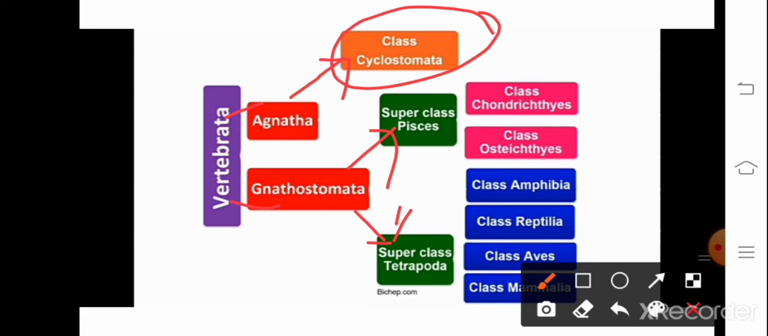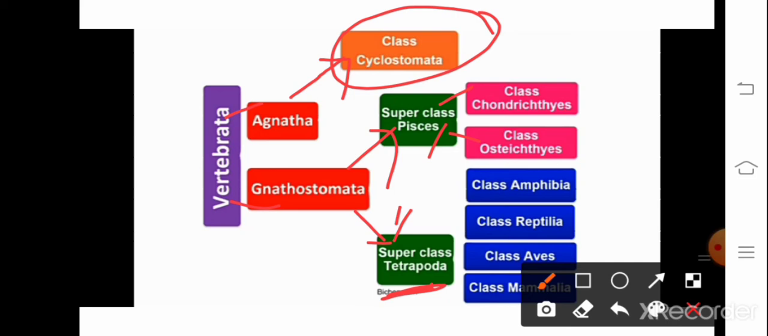This Gnathostomata has two superclasses, one is Pisces and the other Tetrapoda. Pisces includes all the fishes, whereas tetrapods include the animals having limbs. Clear? The superclass Pisces will have fins for locomotion. Tetrapod animals will have limbs for locomotion. Clear? So this superclass Pisces is further divided into two classes, one is Chondrichthyes and Osteichthyes. How to pronounce? Chondrichthyes and Osteichthyes.